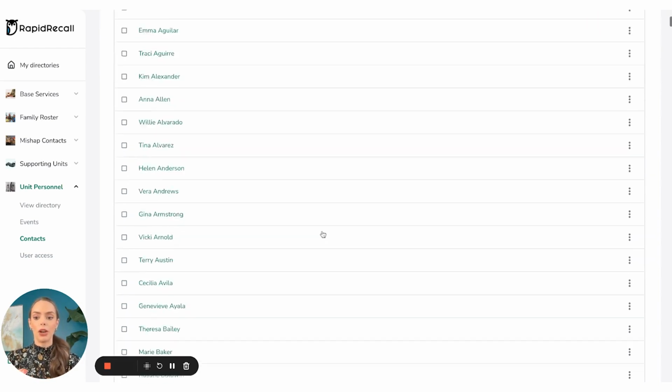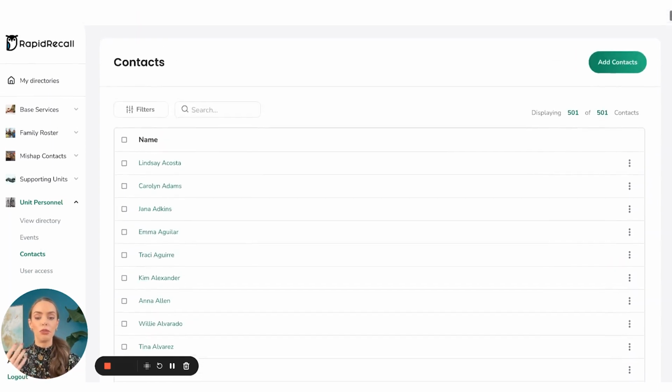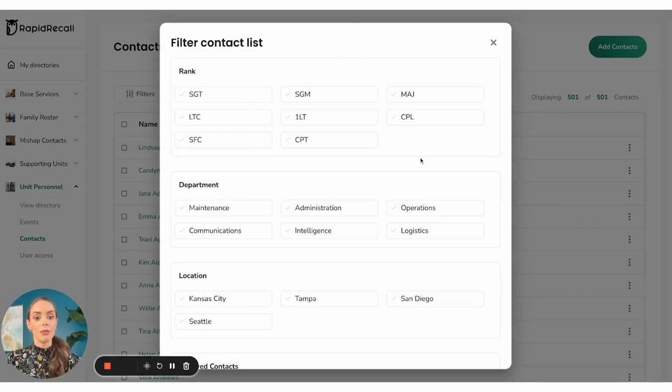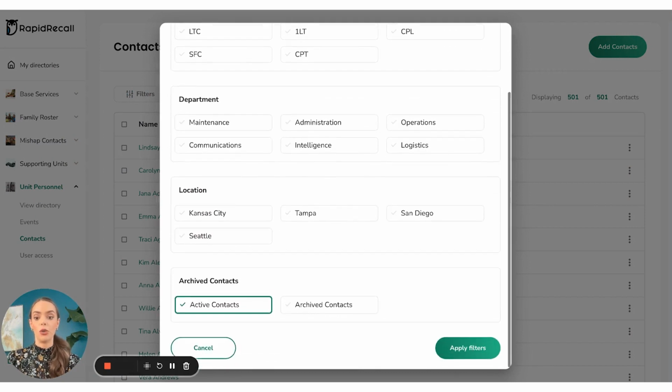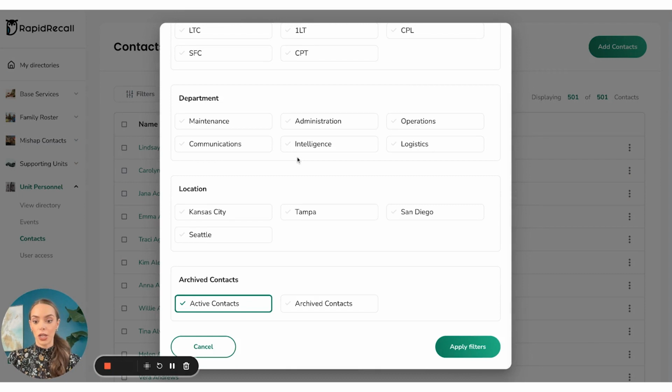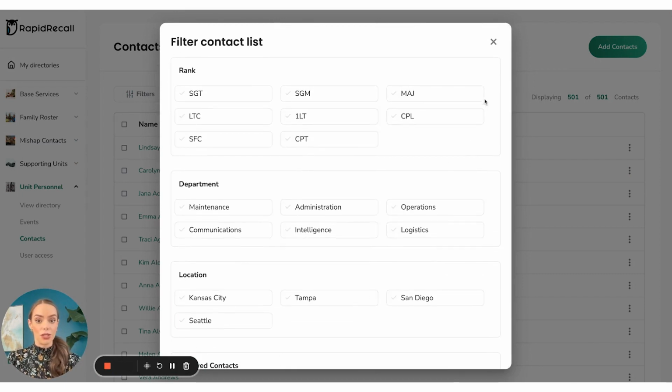So all of the people in our contacts list have a variety of attributes. And if you take a look at the filters here, you can see some of those attributes that we have assigned to our organization. So you have things like rank, department, location, if they are active or archived, and that's how you can sort through the filters.